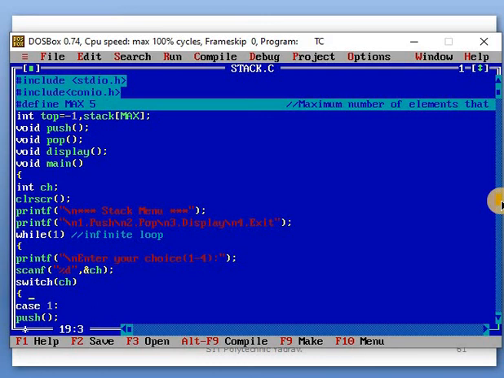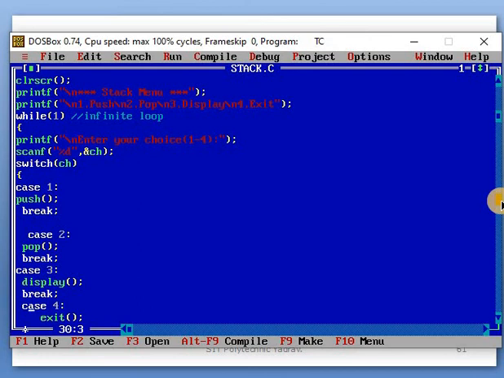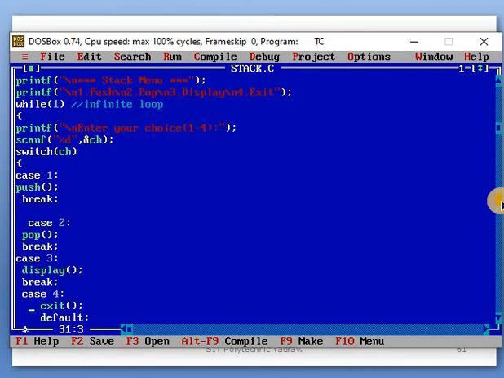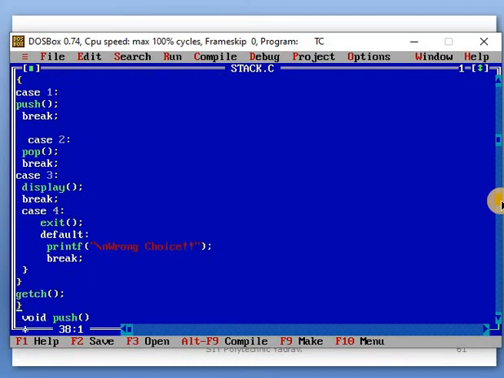After that, switch case is used. Why do we use the switch case? Because you use a menu. So under case 1, the push operation is called. This is the function call. Under case 2, the pop function is called. Under case 3, the display function is called. In case 4, the exit function is called. And the default statement runs for a wrong choice: when we press a number other than 1, 2, 3, 4, it displays the message 'wrong choice'. After that, break completes your switch and while, and main is complete.